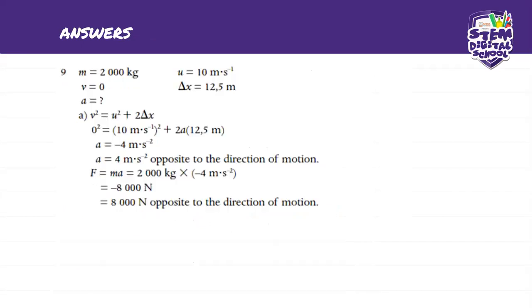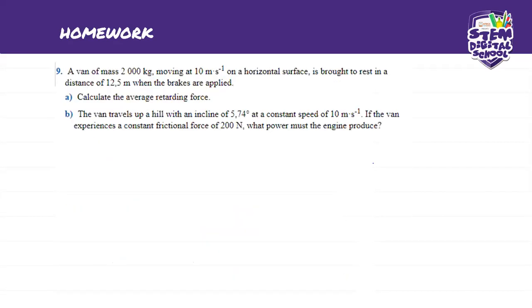Oh, guys, sorry, I forgot part B of question 9. Sorry about that. So we found the retarding force, right? And then for B, they said now it changes. Now the van travels up a hill with an incline of 5.74 degrees at a constant speed of 10 meters per second. If the van experiences a frictional force of 200 newtons, what power must the engine produce?